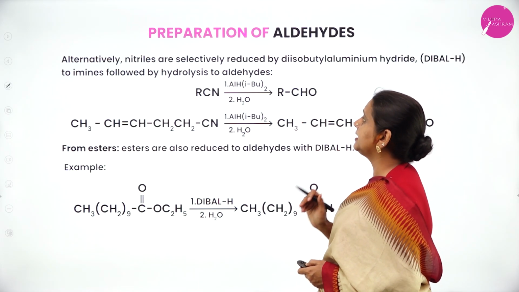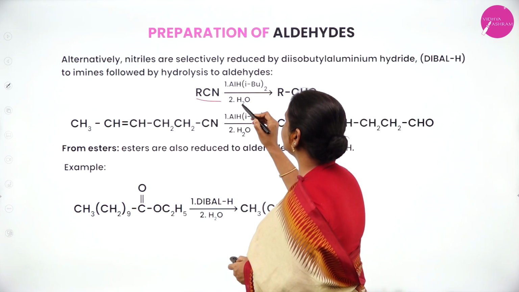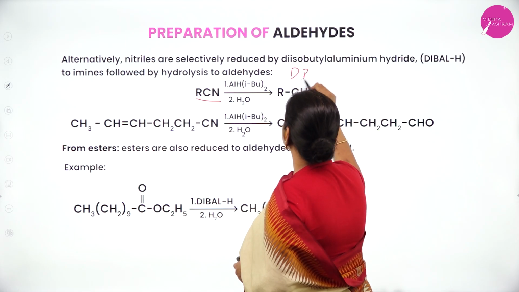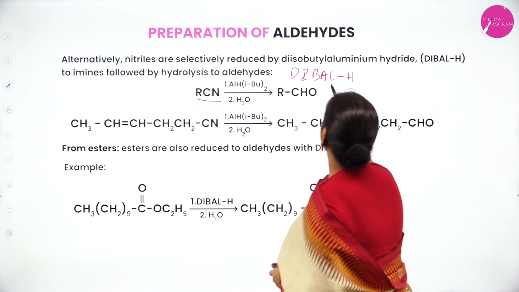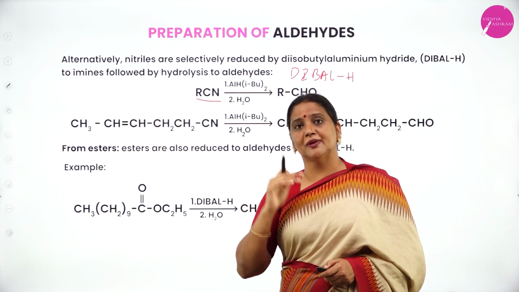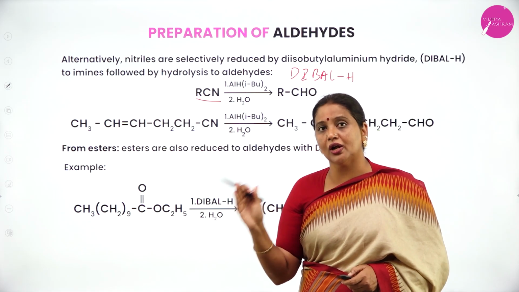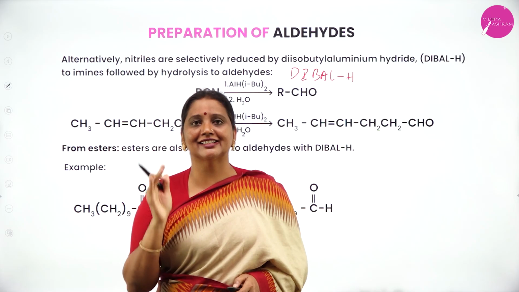Next, alternatively, we can take nitrile. How can you convert it? Nitriles are converted by adding DIBAL-H. What is DIBAL-H? Diisobutyl aluminium hydride. So, first method of conversion of nitriles into aldehyde is Stephen reduction using stannous chloride and concentrated HCl.